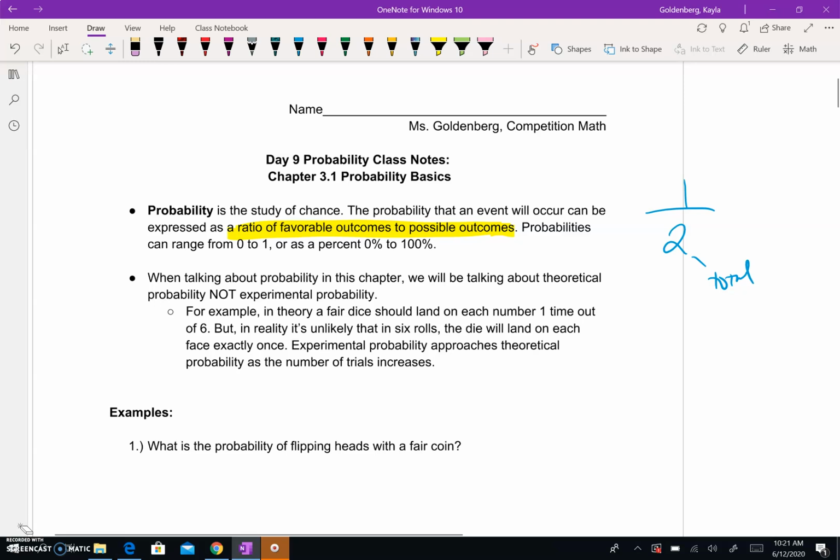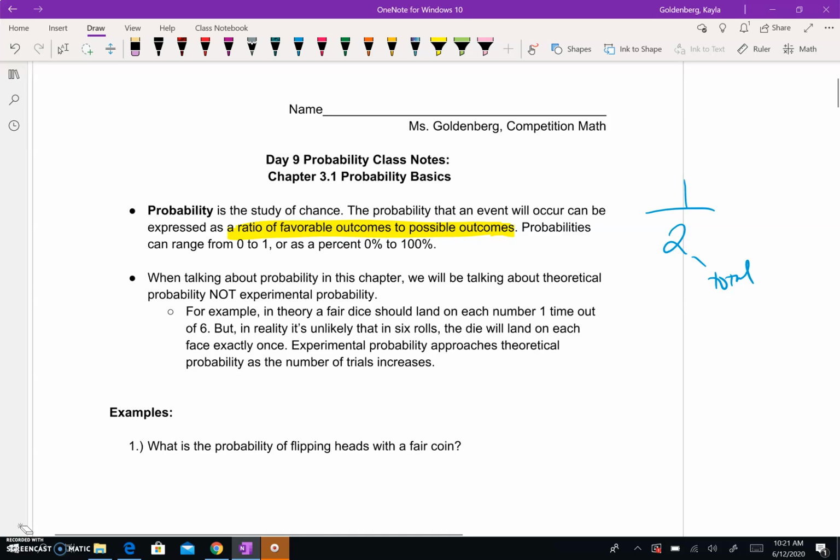And you can write probabilities as 0 to 1, which is kind of like 0% all the way to 100%, is another way to think through that. When talking about probability in this chapter, we will be talking about theoretical probability, not experimental probability.